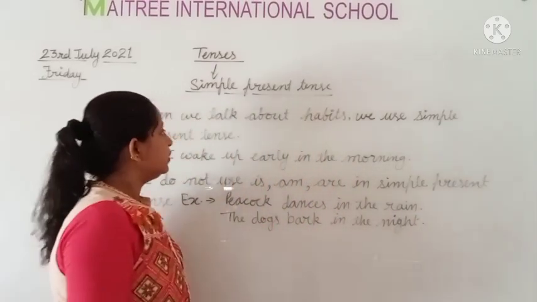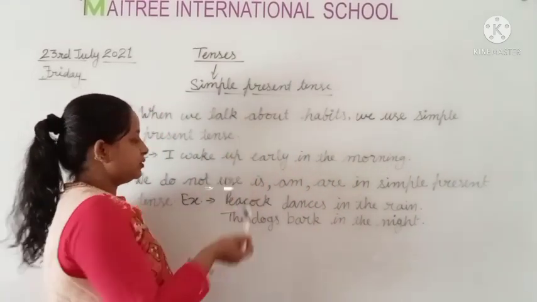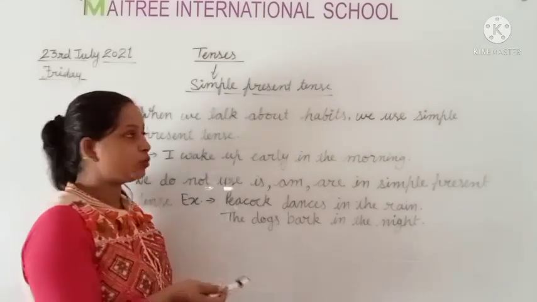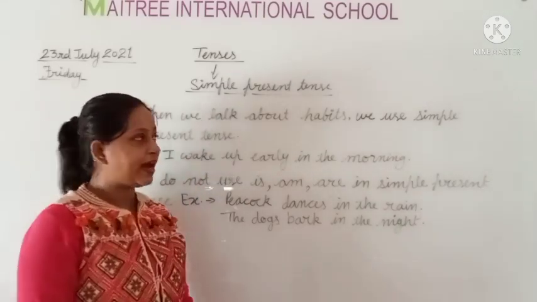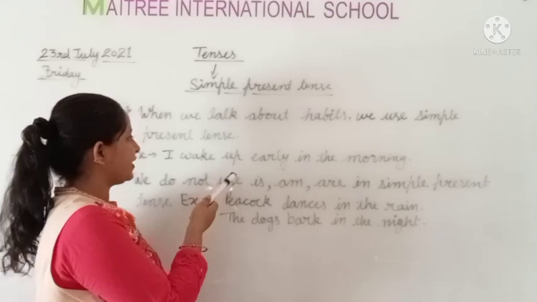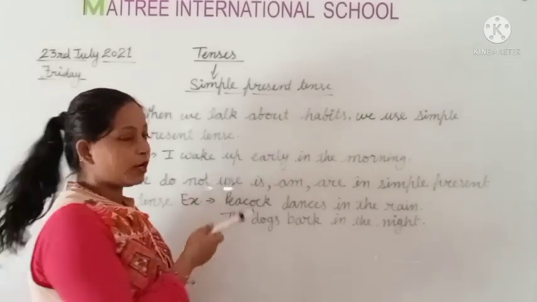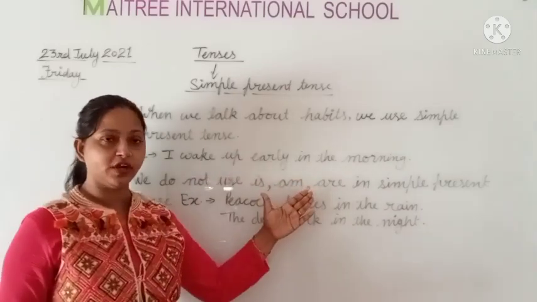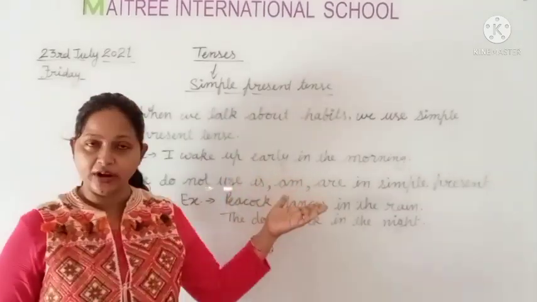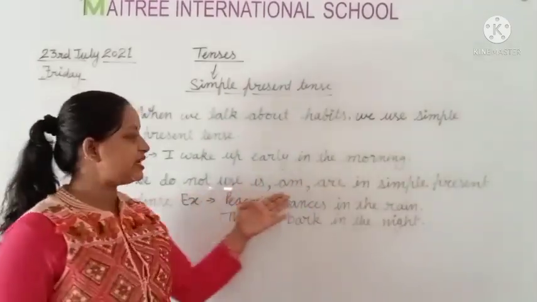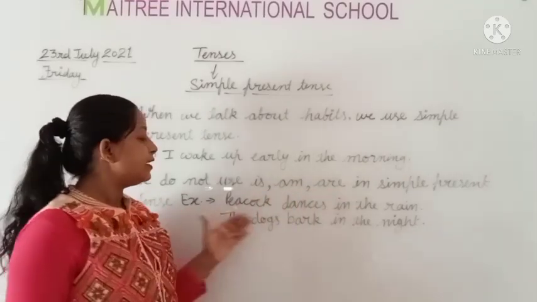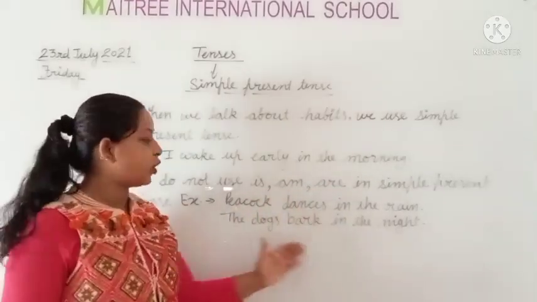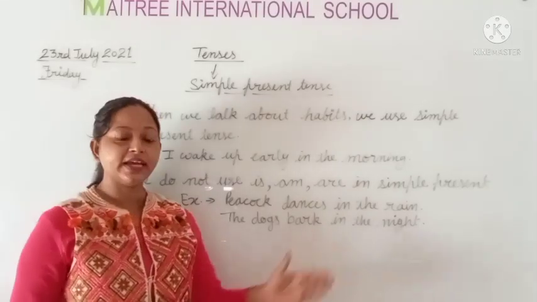Okay, so these are two rules. When we talk about habits, we use simple present tense, like I wake up early in the morning, this is my habit, you can write your habit. We do not use is, am, are in simple present tense. Peacock dances in the rain, the dog barks in the night.